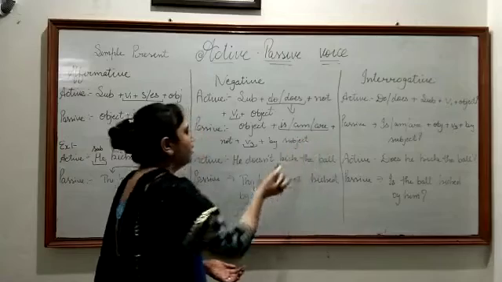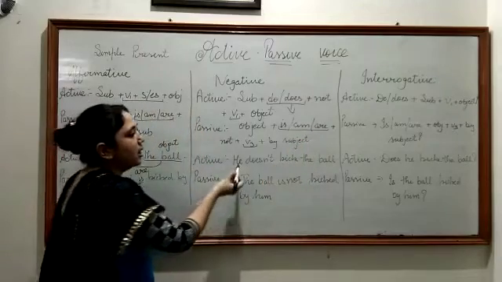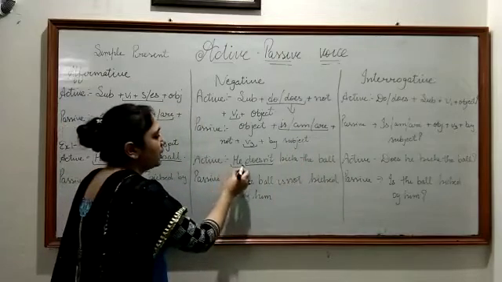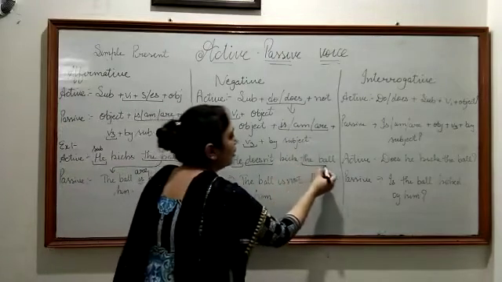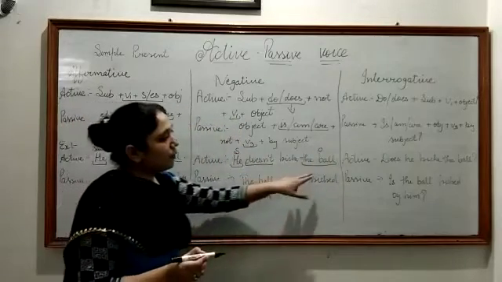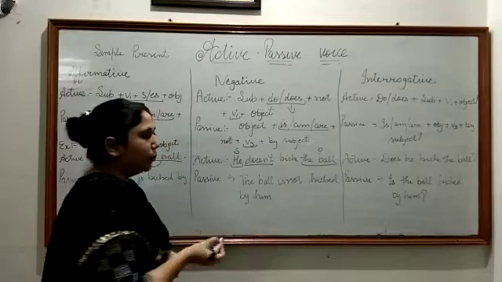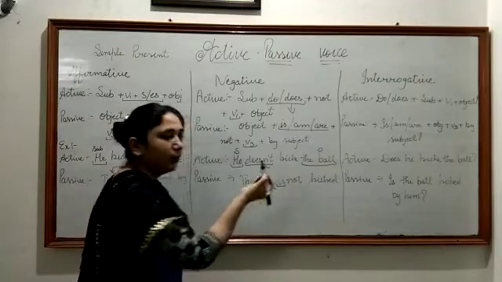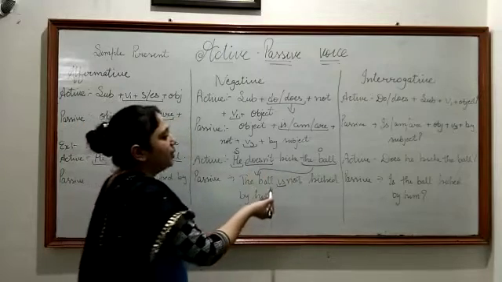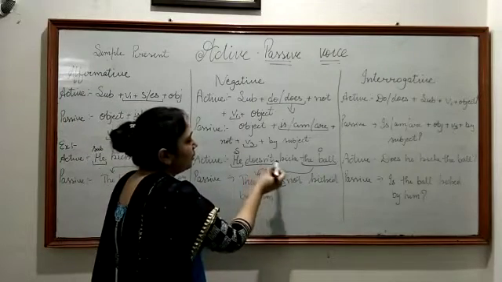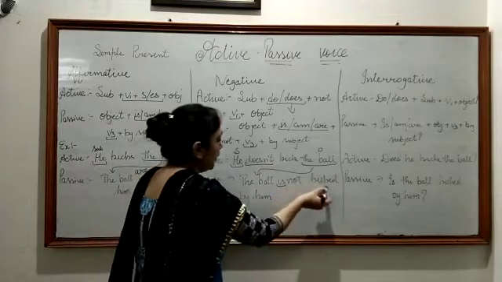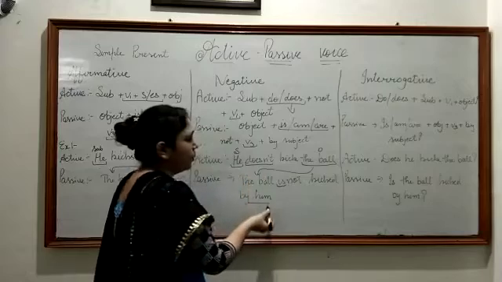So here is one example, like in active sentence, he doesn't kick the ball. So again he is your subject, the ball your object, and first of all you have to keep your object in mind because you have to use this helping verb according to it. So when we move the ball forward, then we are going to change this doesn't, it will convert into is because ball is singular. The ball is not kicked by him, he will change into him.